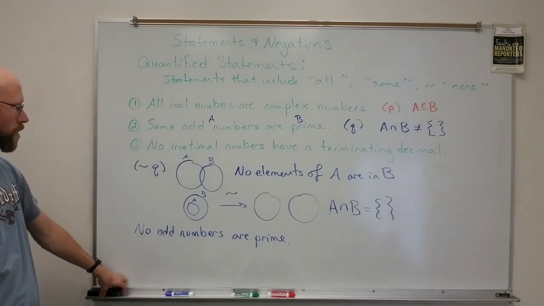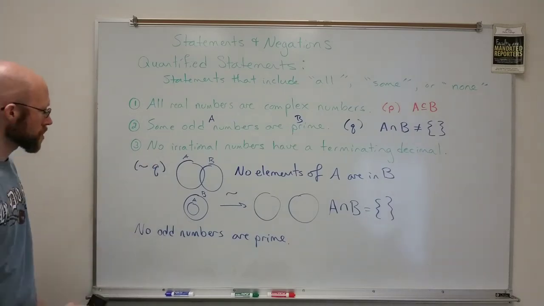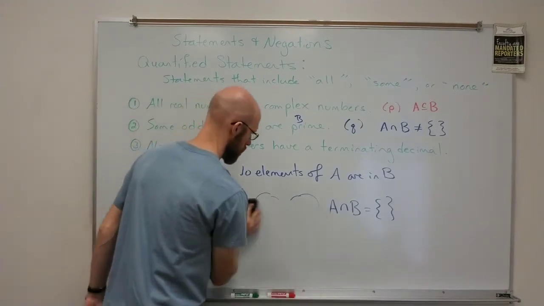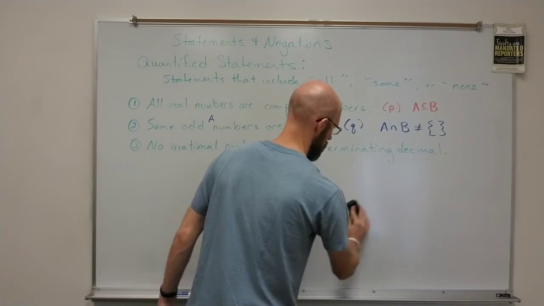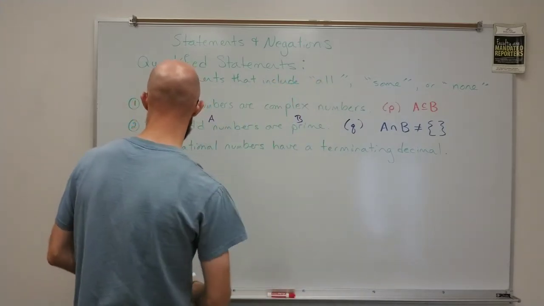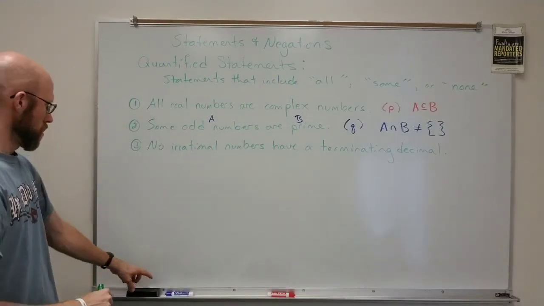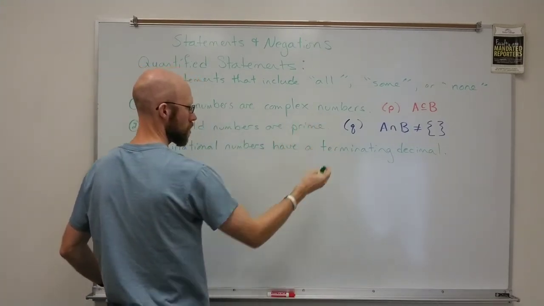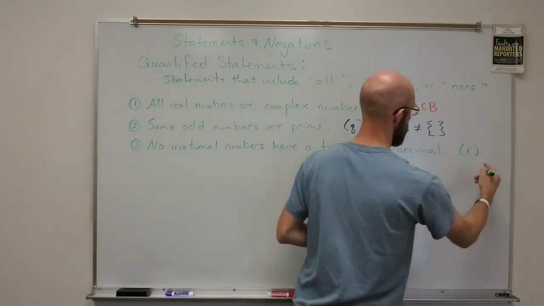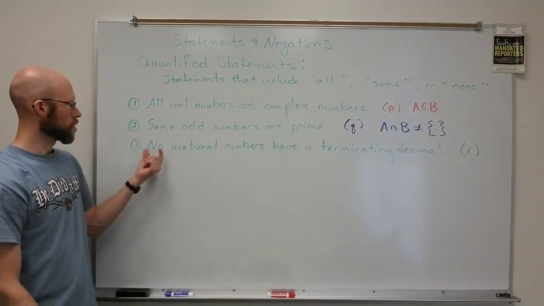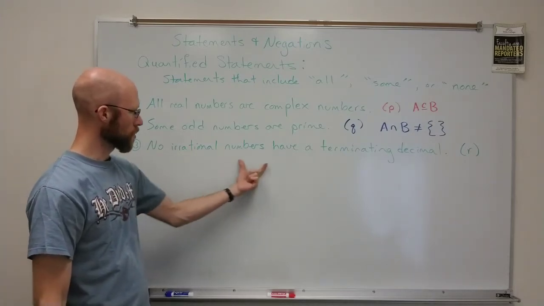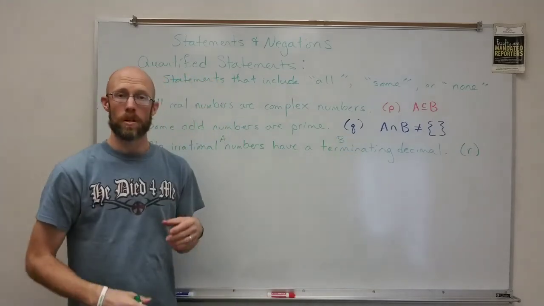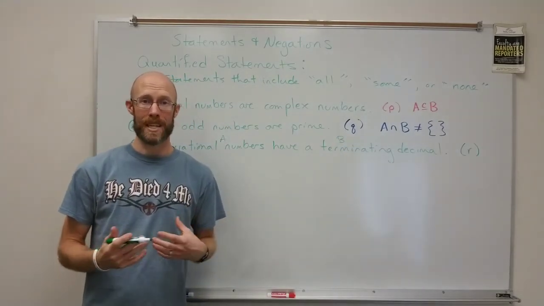And now let's take a look at the third one, to negate a no statement. So here, let's call this statement R. And remember, with a no statement, no irrational numbers have terminating decimals, again, here's A and B, we determined that that means their intersection is empty.